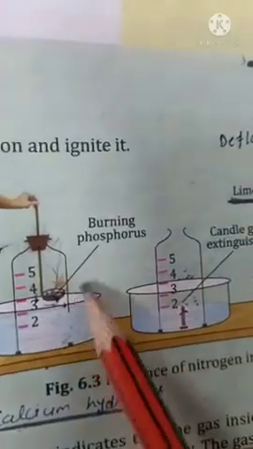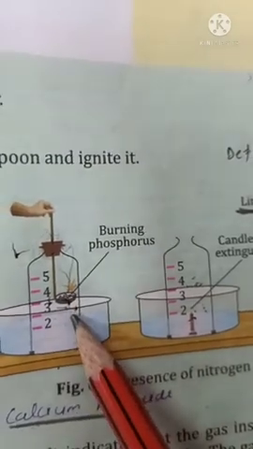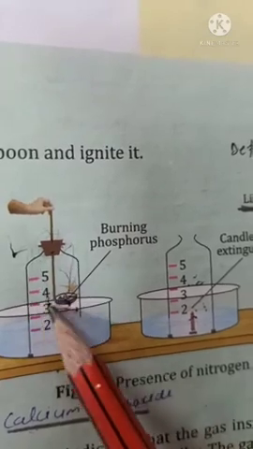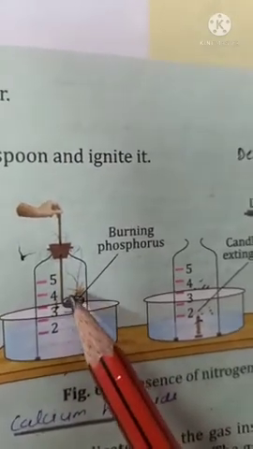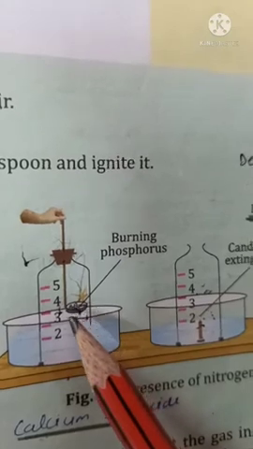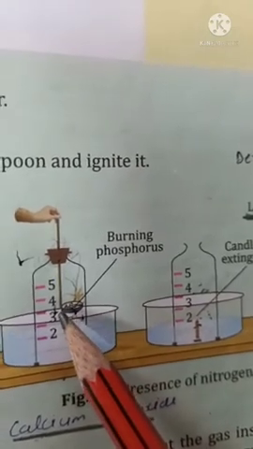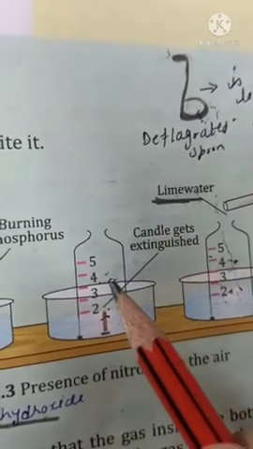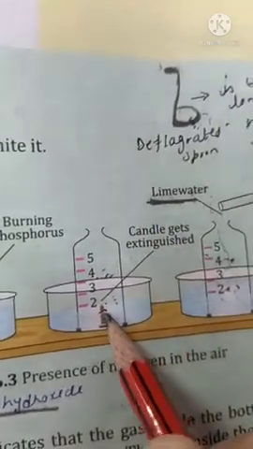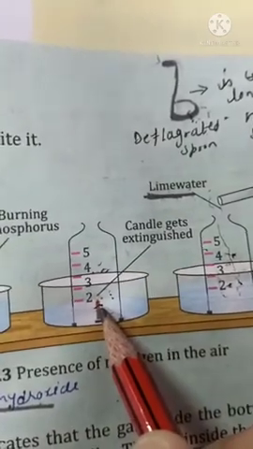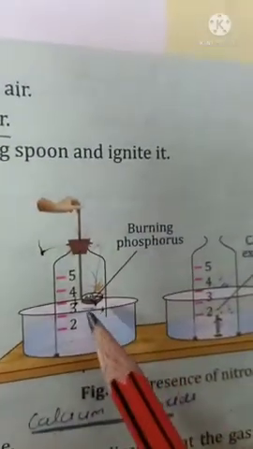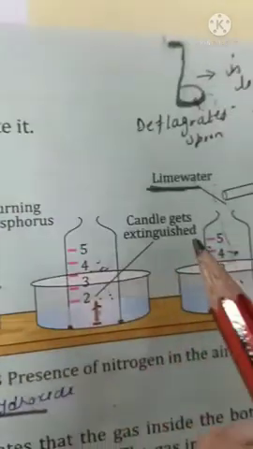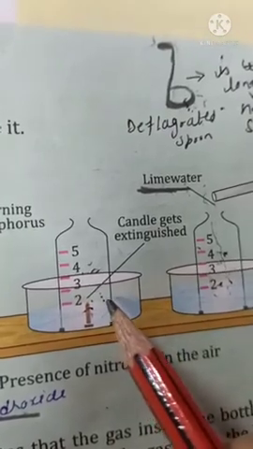Now, you will see, beta, this phosphorus will burn over here and it will take all the oxygen present inside the bottle, because during burning oxygen is taken. After this we will put one burning candle inside, and we will see that the candle gets extinguished. Why? Because all the oxygen was taken by the burning phosphorus. So no oxygen is left, that's why this candle extinguishes.